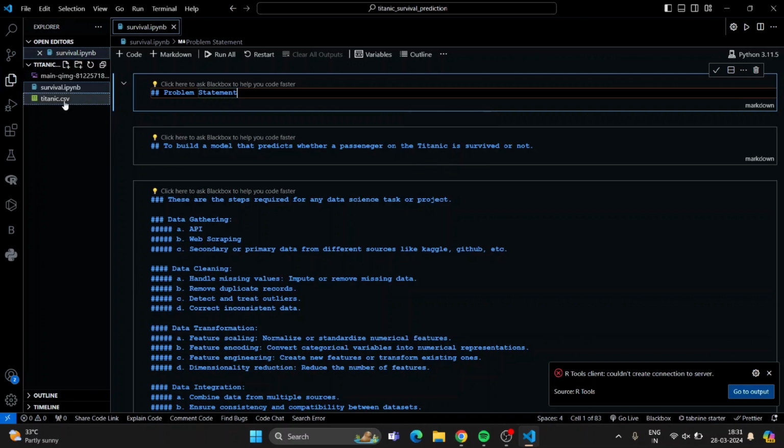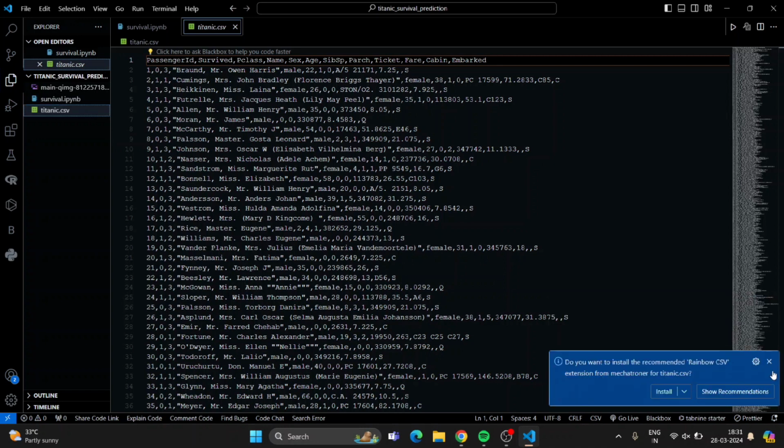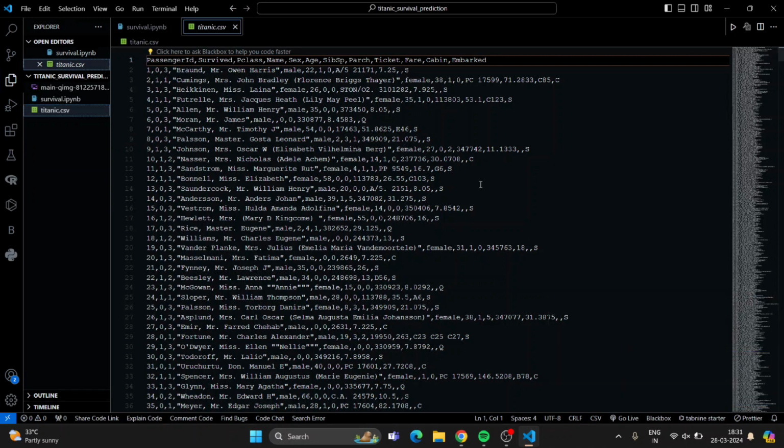For the task given, we will first analyze the data, what the data is. Here we are given the passenger ID, survived, P class, name, sex, age, sibling spouse, parent child, ticket, fare, cabin, and embarked. Passenger ID is a unique number. Survived is our target variable, where we have to predict the survival of the Titanic passengers. P class is the class: first class, second class, third class.